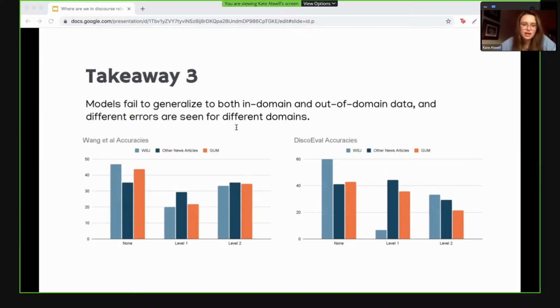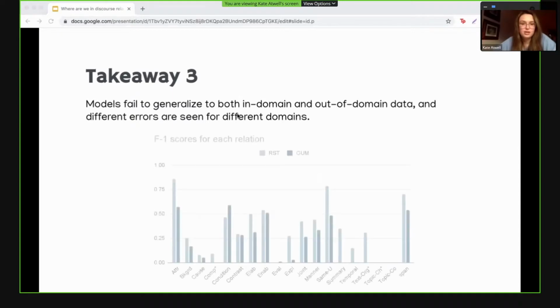So we can see here that for both of these parsers, the accuracies were pretty low for each domain, which is pretty surprising. You'd expect the parsers to do well in at least the articles from the source domain, the Wall Street Journal articles, but we see here that this isn't the case.